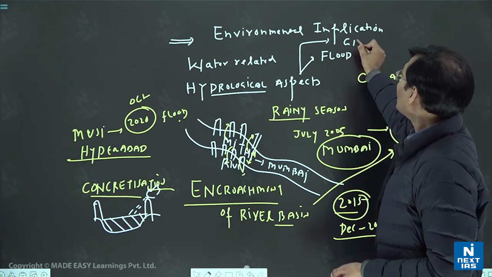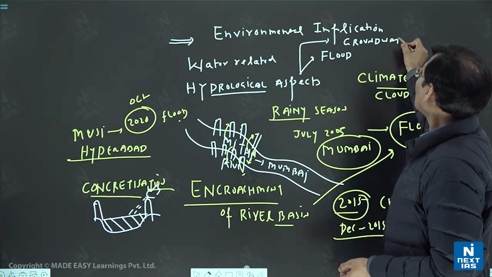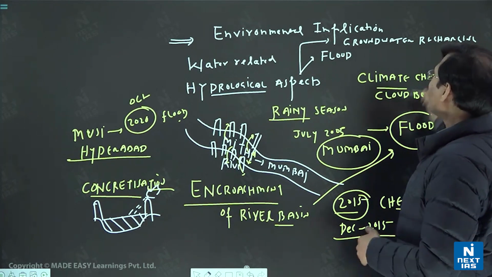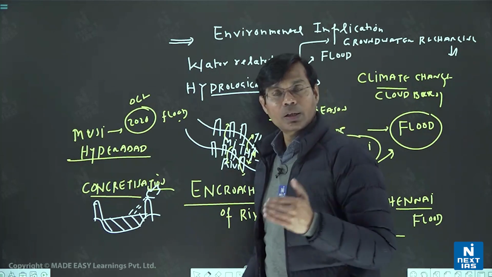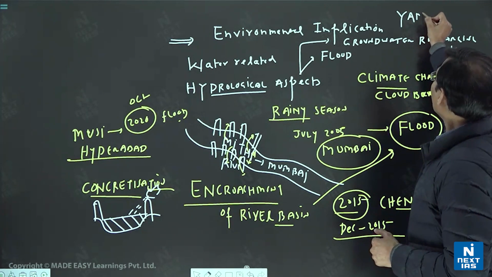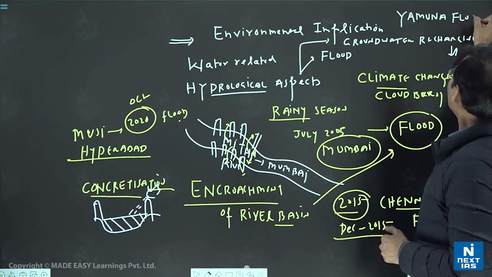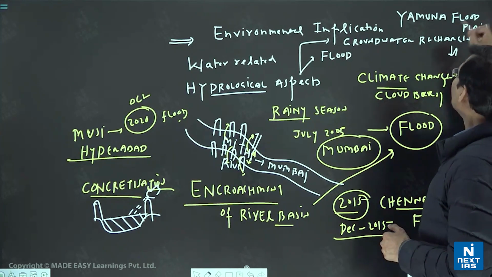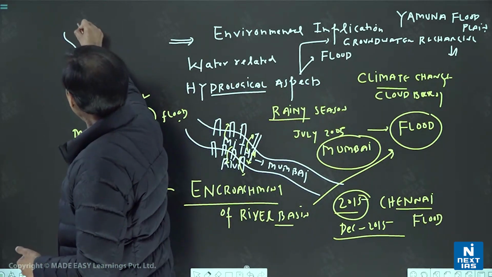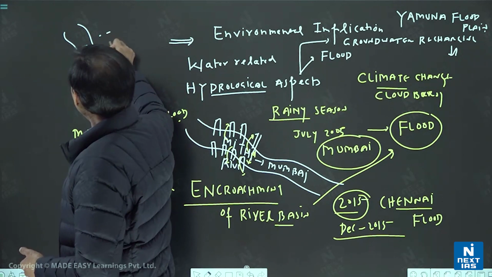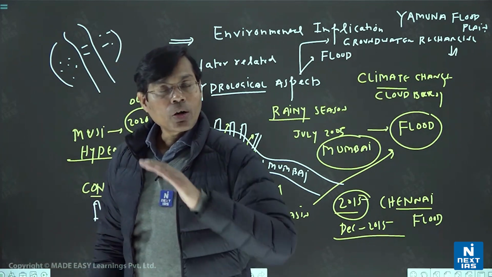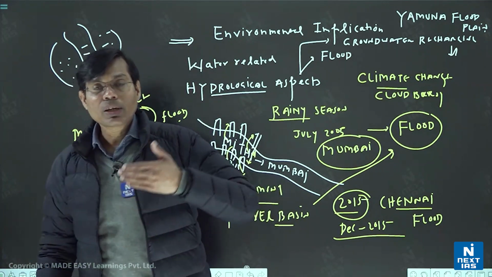The groundwater recharging. So you may also say that groundwater recharging will decrease, and ultimately, especially in the flood plain area, we can give the example of the Yamuna. What we have done is that the Yamuna flood plain is heavily populated, and around the Yamuna we have done so much concretization, on the Noida side and the Delhi side, in the flood plain surrounding area of the Yamuna, that if rainfall occurs, it is not going down. Because of concretization, groundwater has decreased considerably.